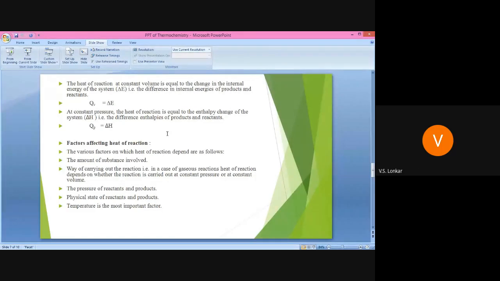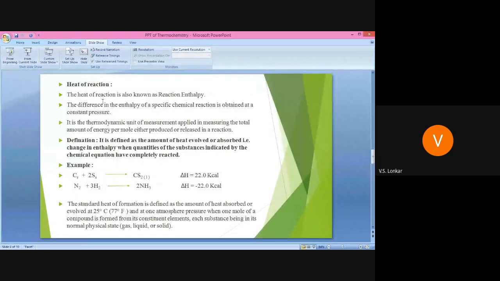Heat of reaction. We know that heat of reaction is the amount of heat evolved or absorbed when quantities of substances get completely reacted. This is heat of reaction.